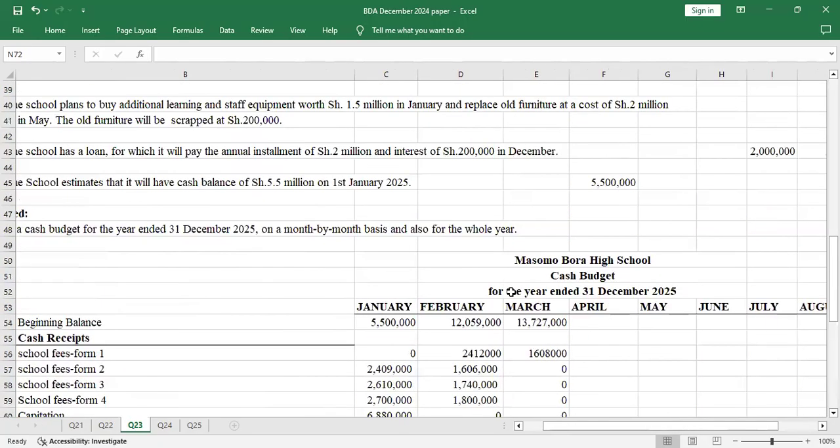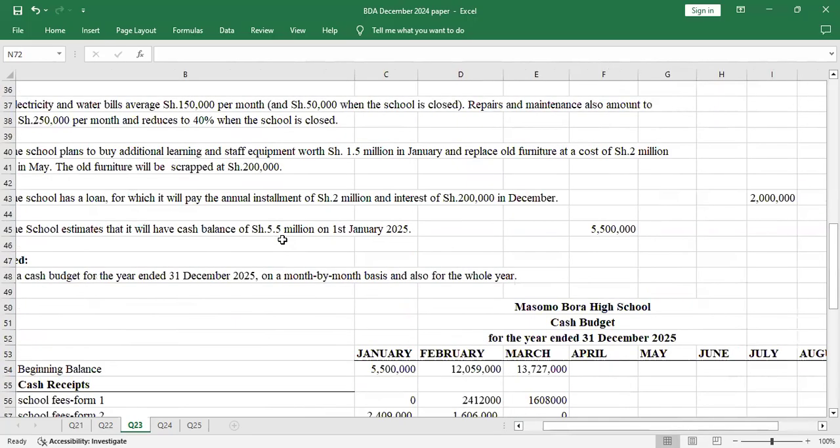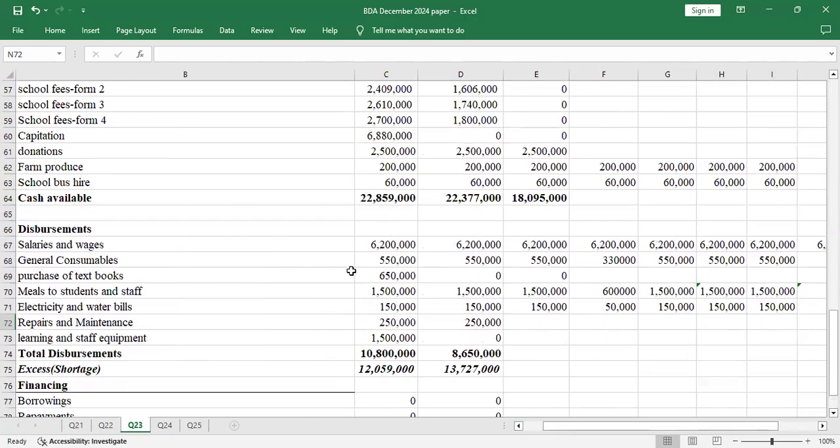So repairs and maintenance, I think the same. Repairs and maintenance was 250 and reduces to 40% when the school is closed. So it will be 250 for March. But for April, it will reduce by 40%. So I just take 40% times 250, when the school is closed. So it will be 100,000.